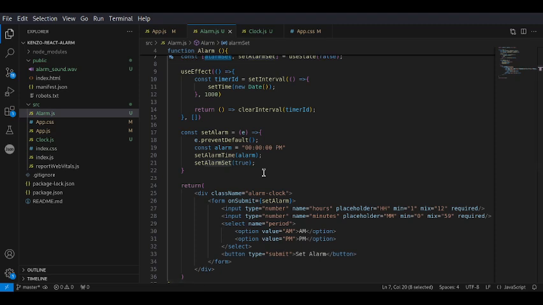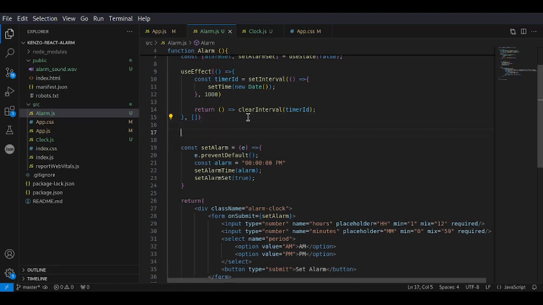How we do that is we have a useEffect that constantly checks if the alarm is set or not, and it also checks if the current time is equal to the alarm time, and if it's that time, then we need to do something, maybe call the audio that we have here and play it. So let's do that.